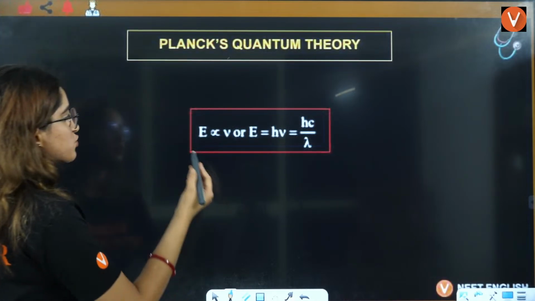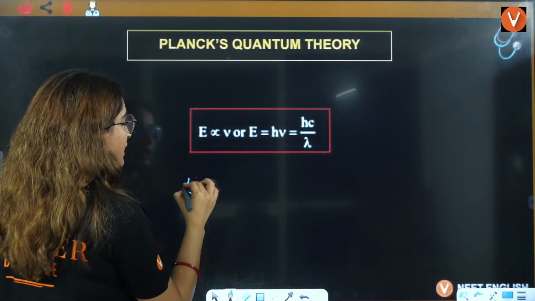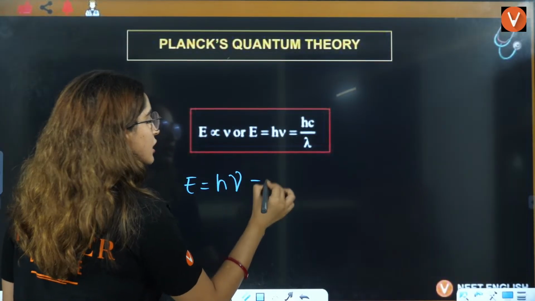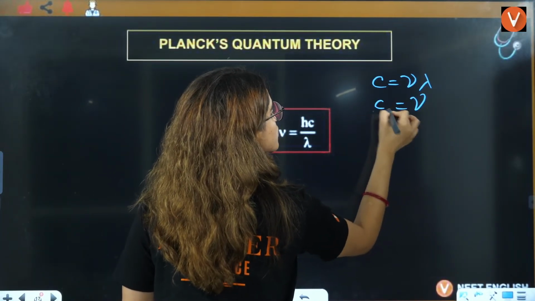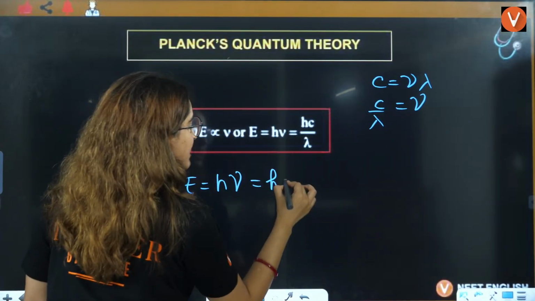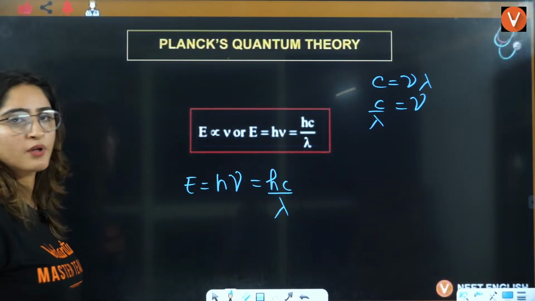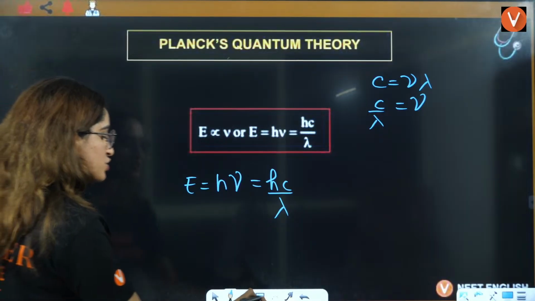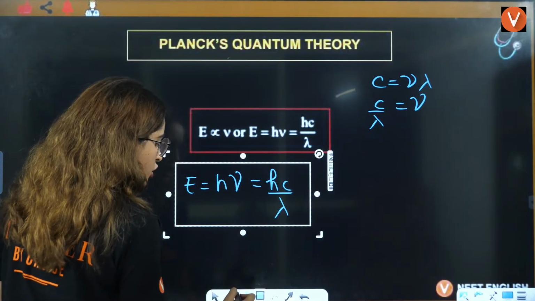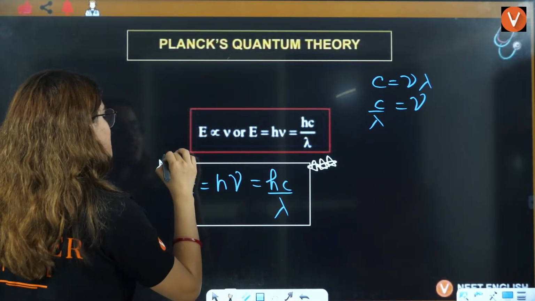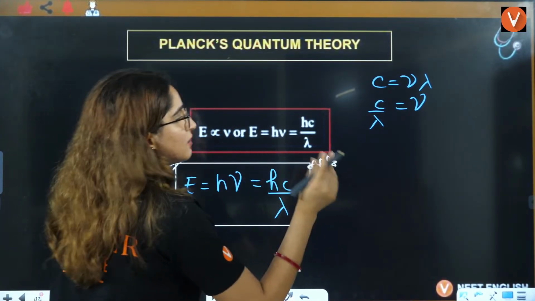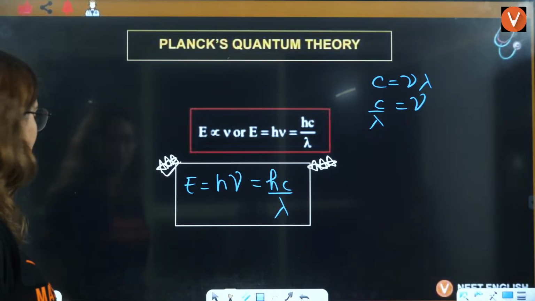Now what is Planck's quantum? E is equal to h mu. Now tell me, c is equal to mu lambda, so mu is equal to c by lambda. So it will be hc by lambda. There are some shortcuts for this, where you just need to remember the value of hc. That also I'll tell you, don't worry.